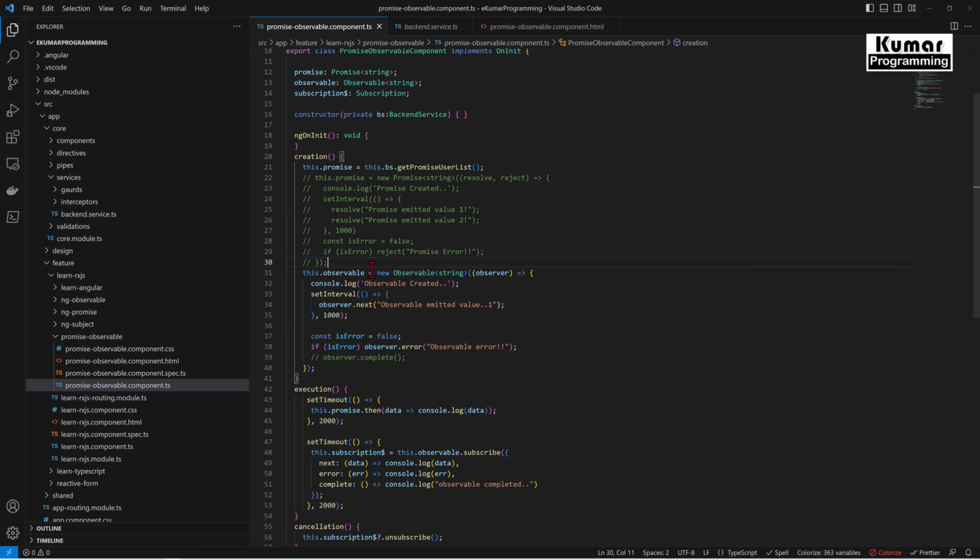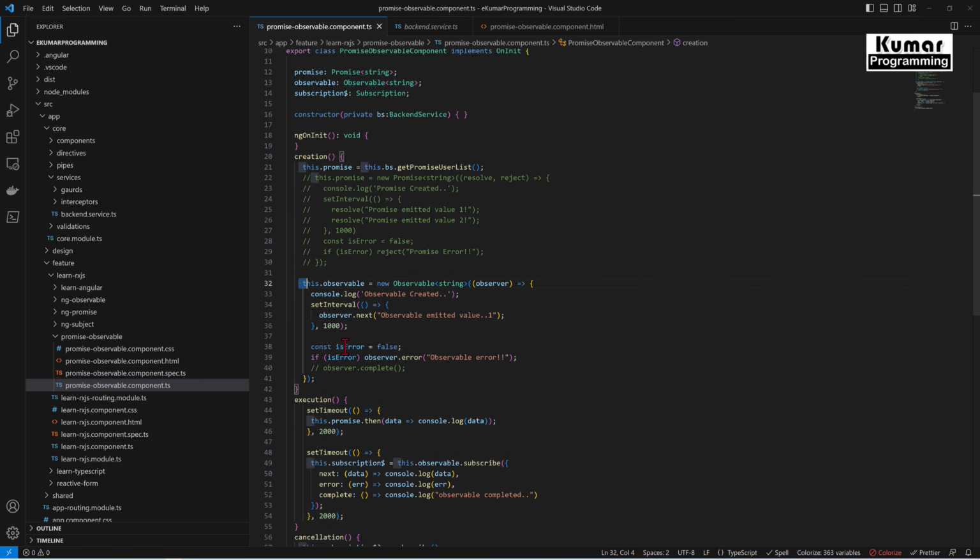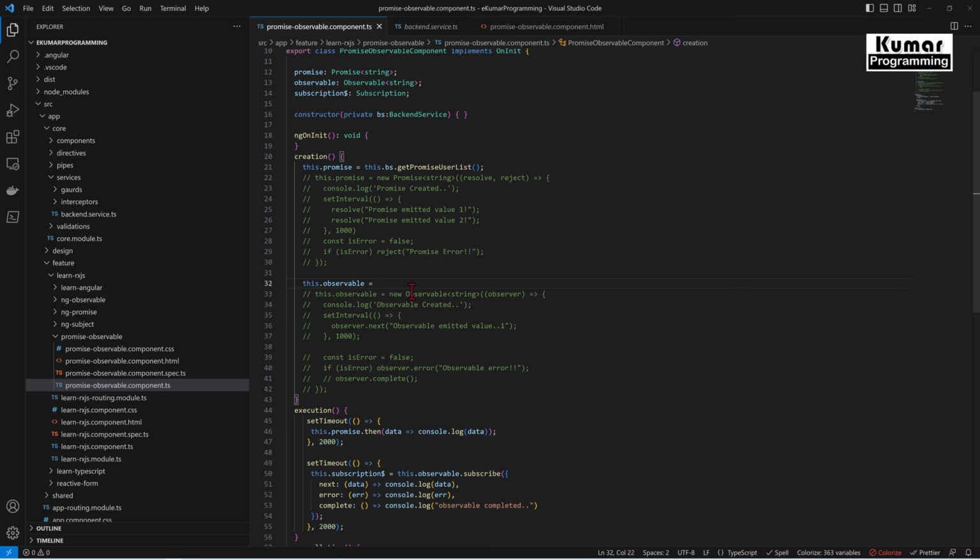Similarly, I'm going to call for the observable as well. Okay, so I'll just comment this complete observable code. And here I'll call this.observable equal to this.backendService.getObservableUserList. Okay, so from here I'm getting the observable and here I'm getting the promise.